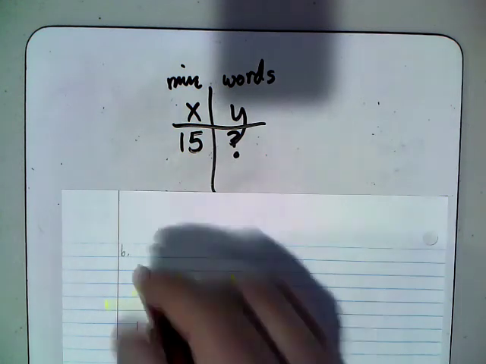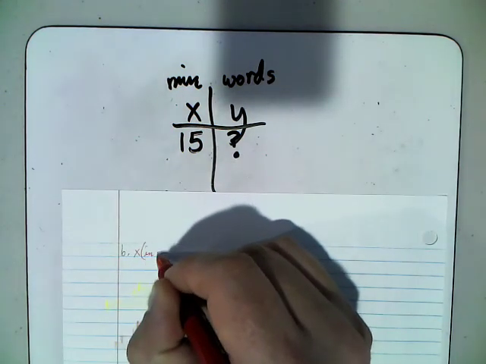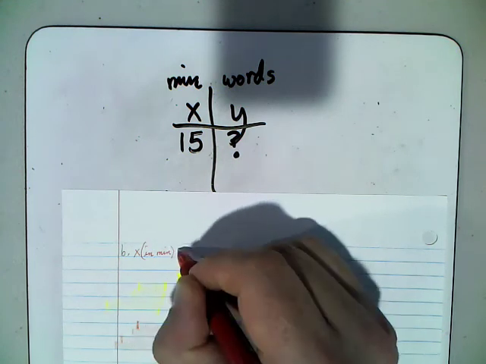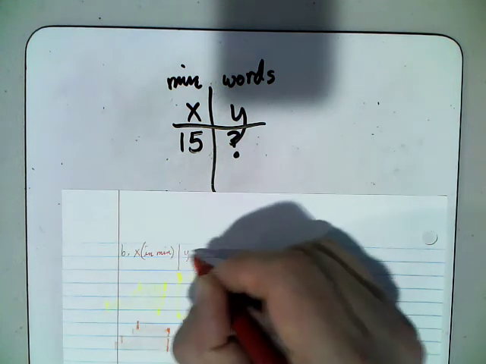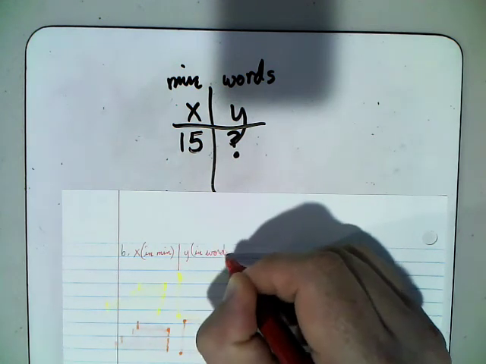So I'm going to put this on my paper here real quick for you. So x is going to be in minutes, and then y is going to be in words.